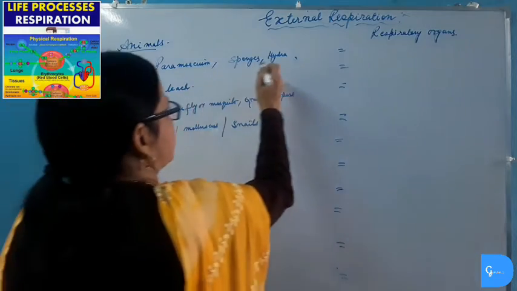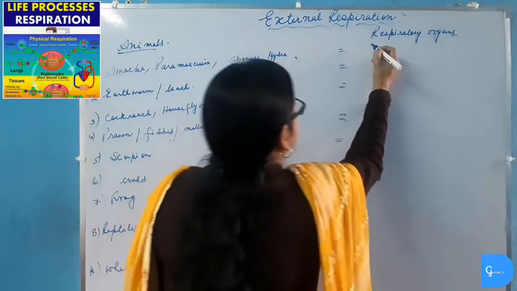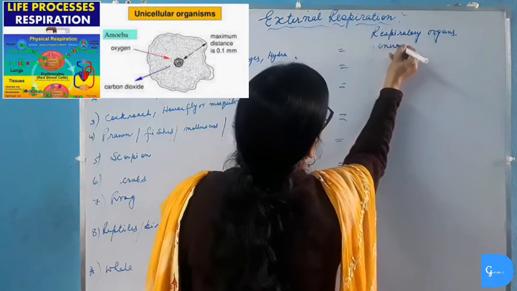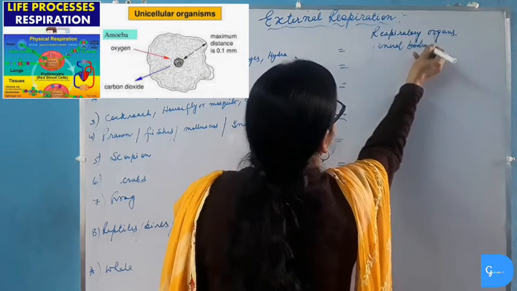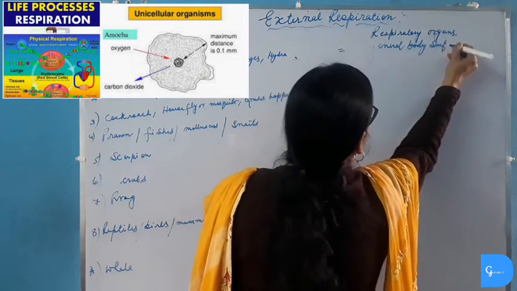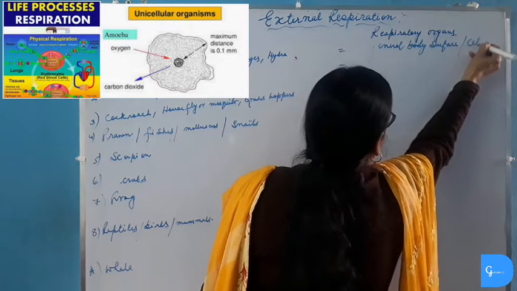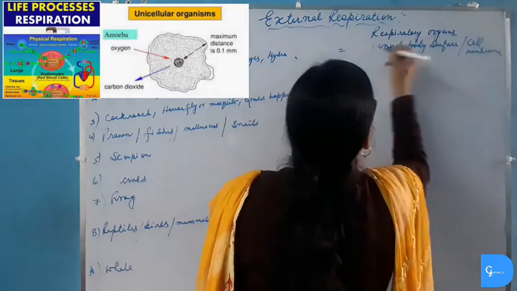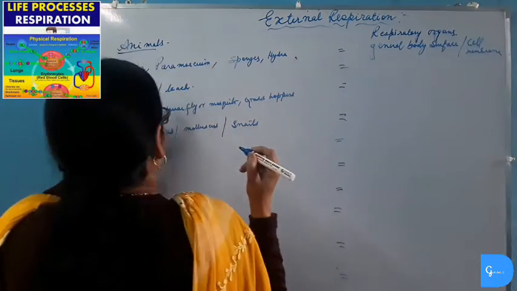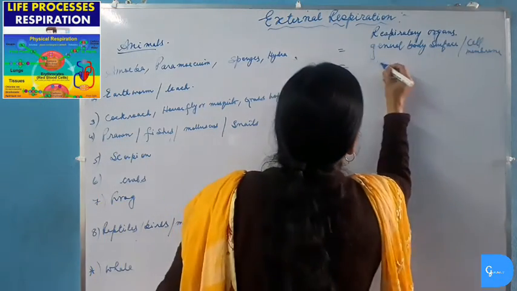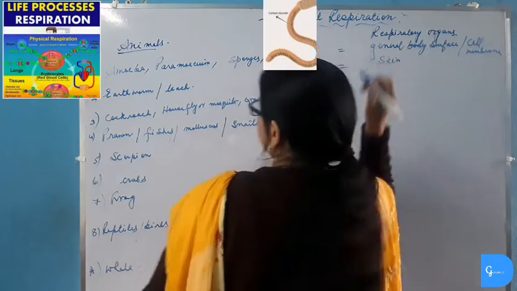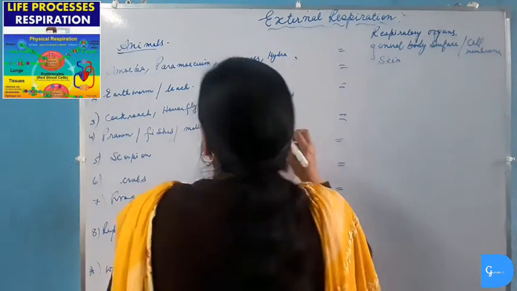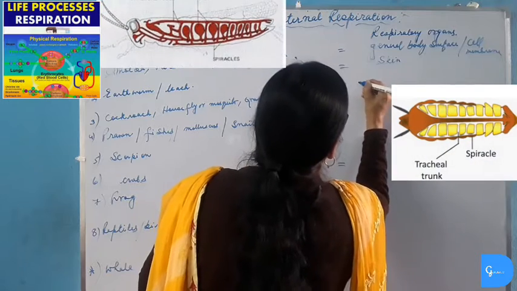Amoeba, Paramecium, sponges, Hydra. They have the general body surface or cell membrane as the respiratory organ. In earthworm or leech, respiration takes place through skin. In cockroaches, housefly, mosquito or grasshoppers, respiration takes place through tracheal tubes.